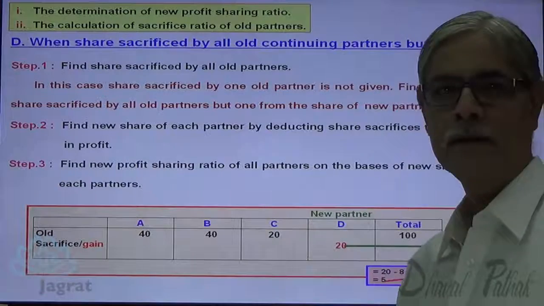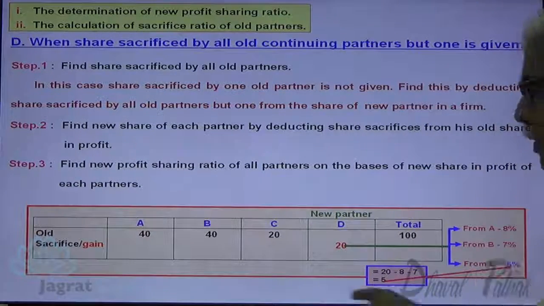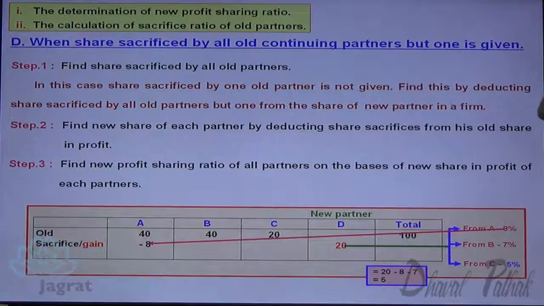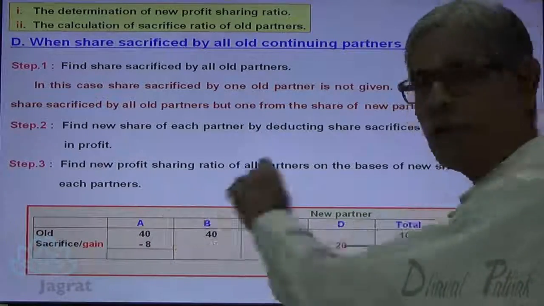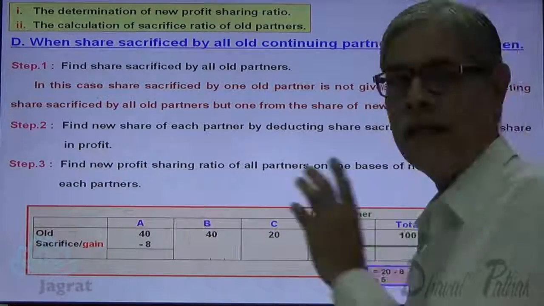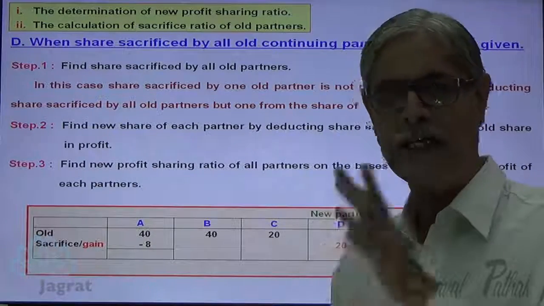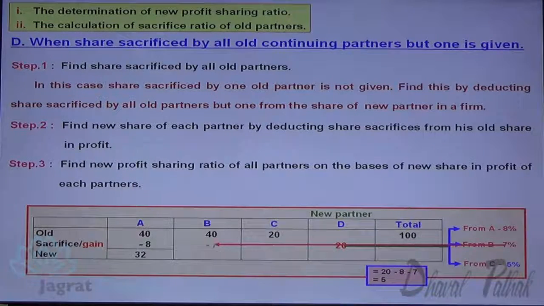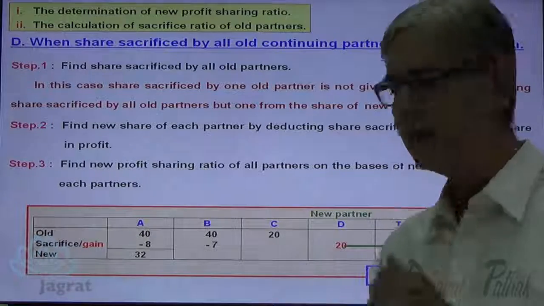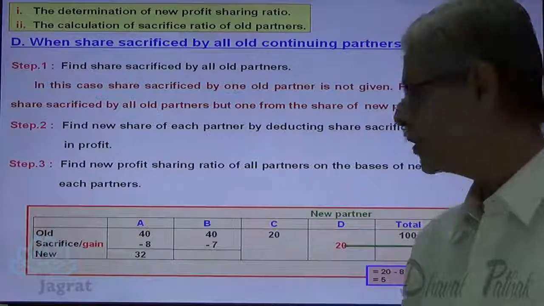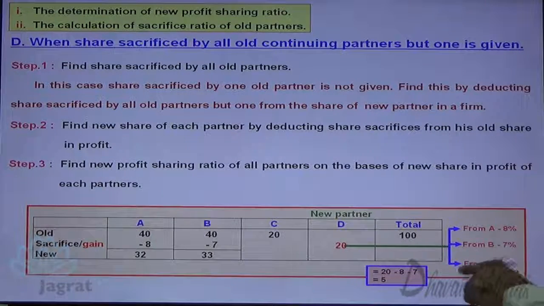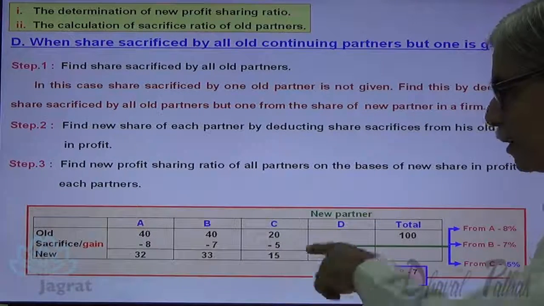Now step 1 done. Step 2. Now this sacrifice is to be deducted from their old share in profit. So here 8% is the sacrifice of A, deducted from his old share of 40%, so share of A in the new firm after admission of D works out to be 32%. Now B has sacrificed 7%. So from 40% if you deduct 7%, share of B after admission of D works out to be 33%. We have already worked out the sacrifice made by C, that is 5%. So 20% minus 5%, 15%.